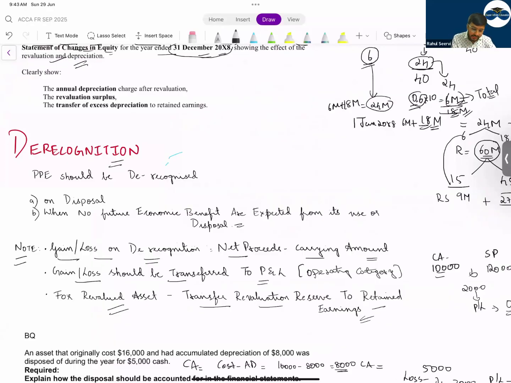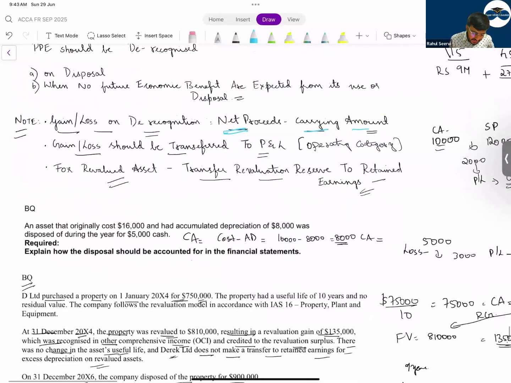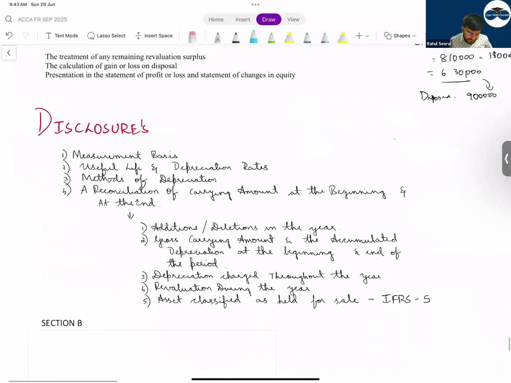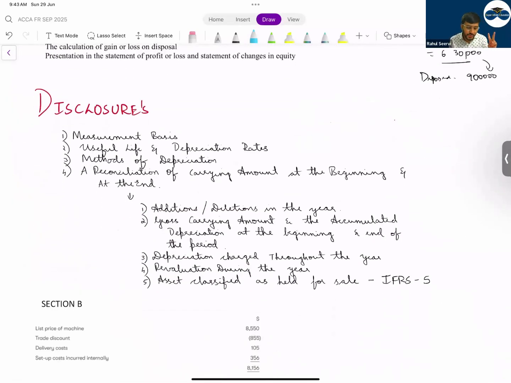So how will you calculate the gain? Sir, net proceeds minus the carrying amount of the asset. If something is there in the revaluation surplus, you will still transfer it to retained earnings. If the excess is pending after transferring for excess depreciation, you can transfer it. Is this clear to everyone? I hope the revision of IAS 16 is clear. What disclosures will we give? Measurement basis, useful life, methods of depreciation, reconciliation statement. These are the 4 important things.